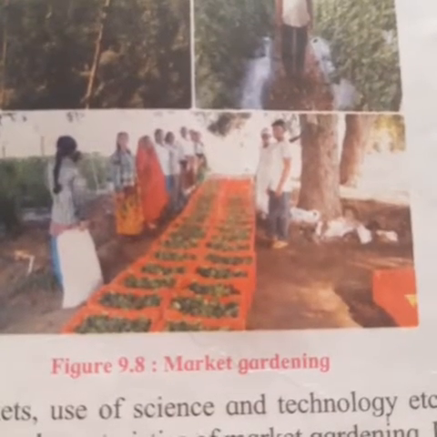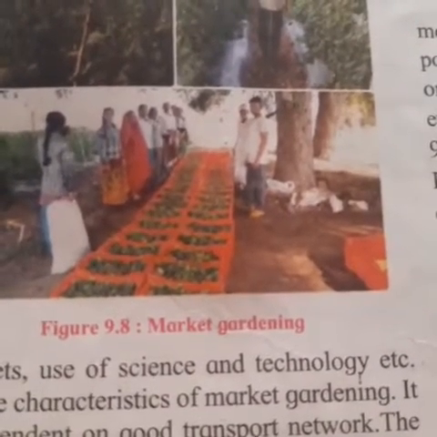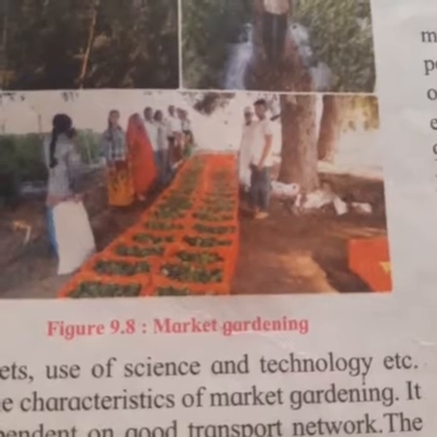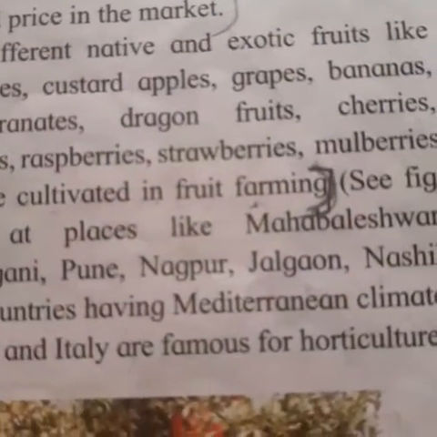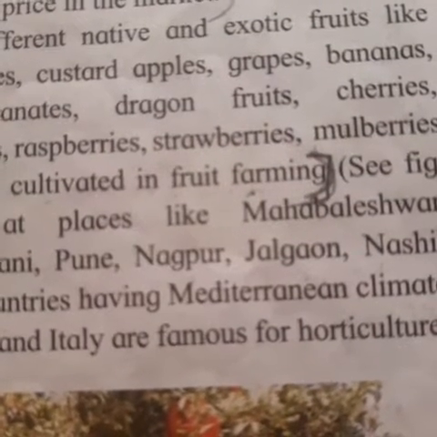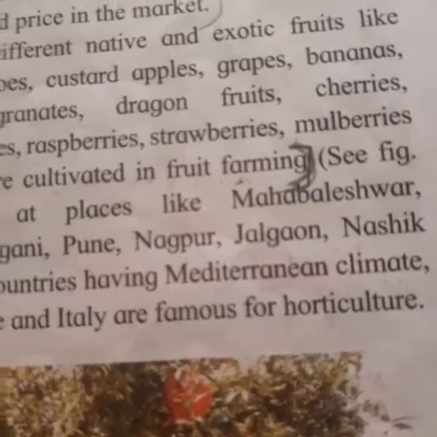So, the land holding over here is small. There is a use of irrigation, organic and then chemical fertilizers. Then there is a low investment in this. There is manpower. Then there will be the demand for the market. Then there will be the use of science and technology. These are all required. These are the main characteristics of market gardening. It has to be dependent on a good transport network, and the quality and the price of the product depend on rapid transport. So this kind of farming is also known as truck farming.